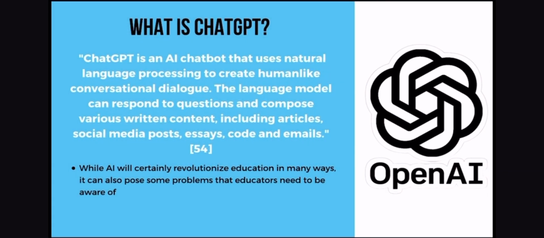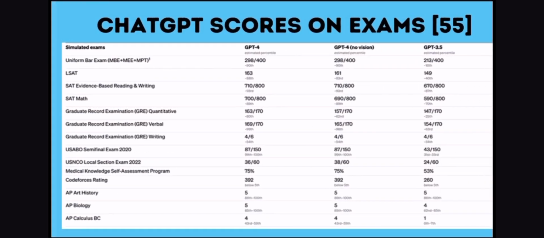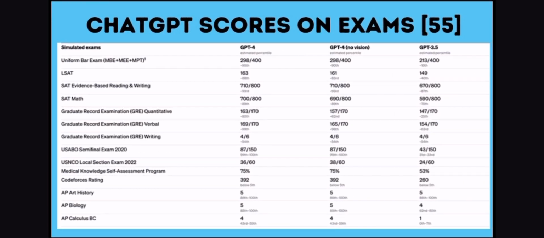What is ChatGPT? ChatGPT is an AI chatbot that uses natural language processing to create human-like conversational dialogue. The language model can respond to questions and compose various written content, including articles, social media posts, essays, code, and emails. While AI will certainly revolutionize education in many ways, it can also pose some problems that educators need to be aware of. AI has performed in the top percentage for all major exams taken by students in the US, except on English exams.